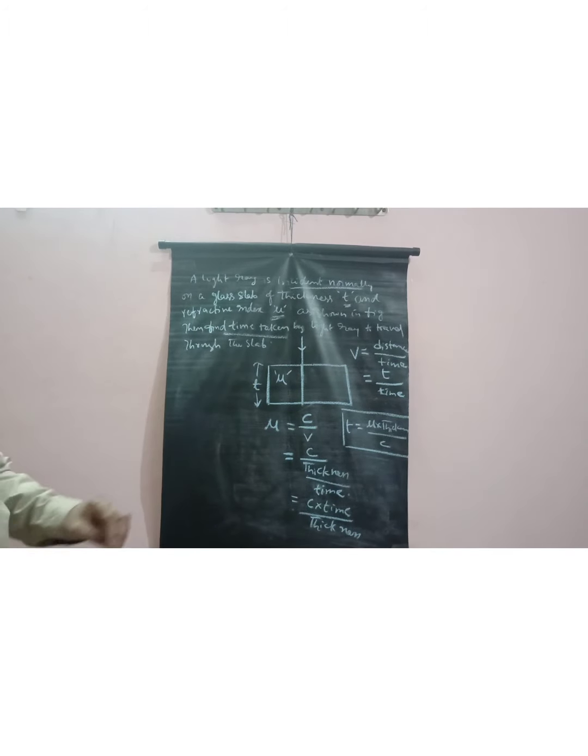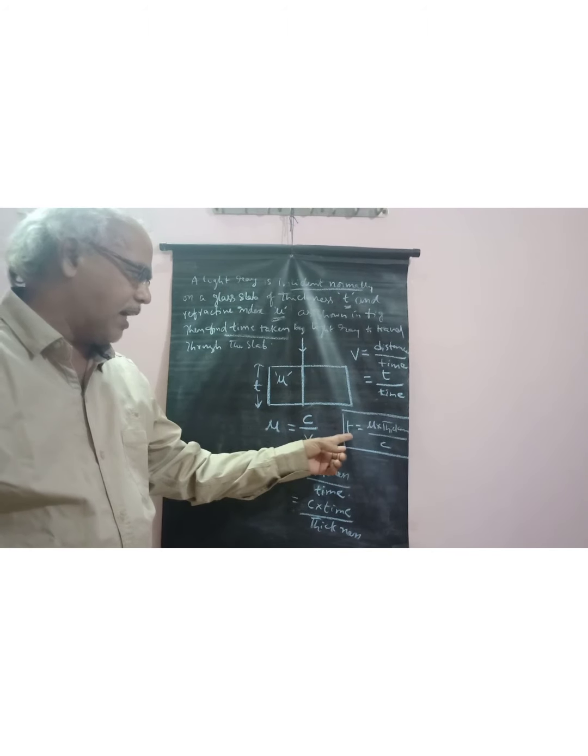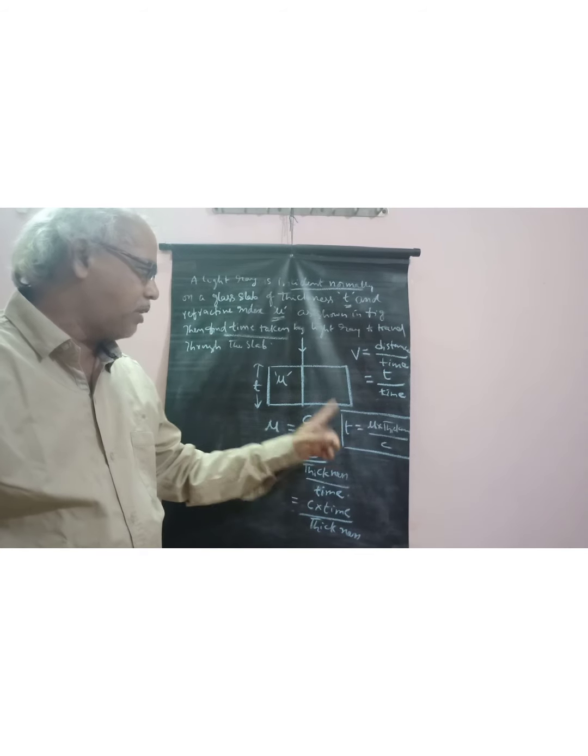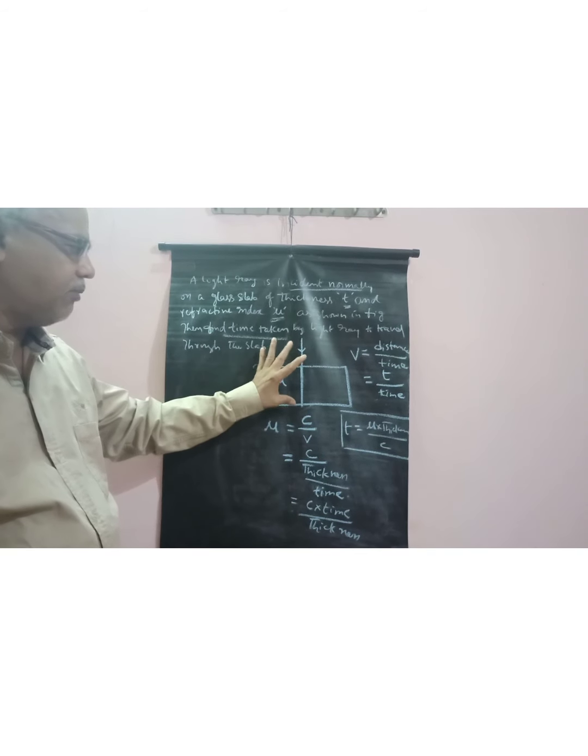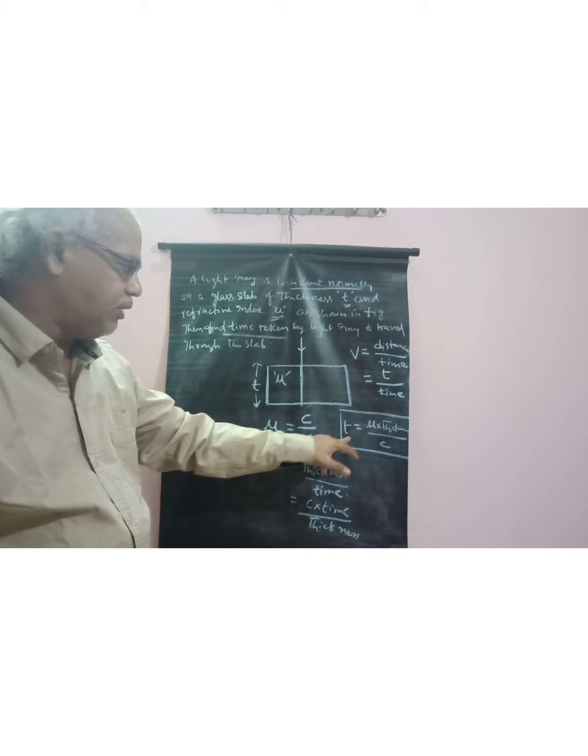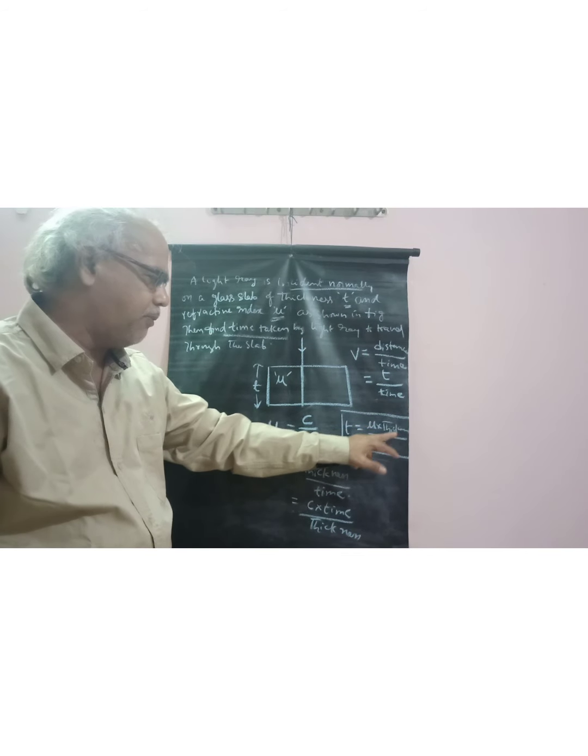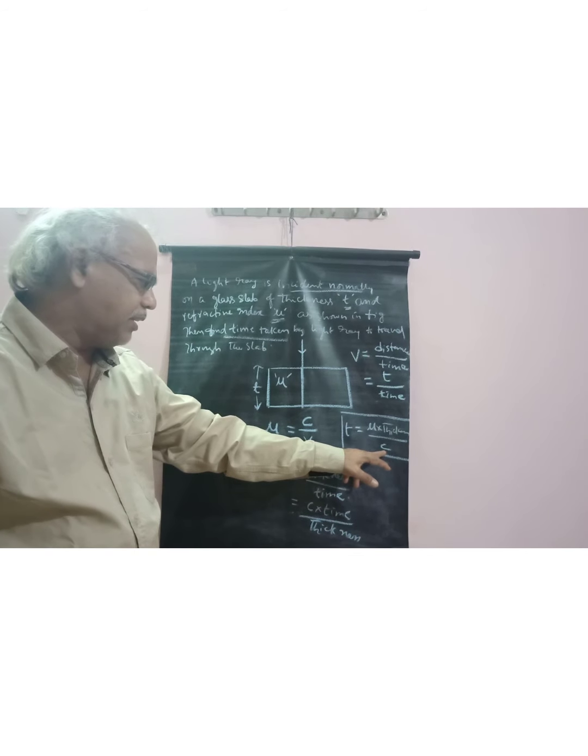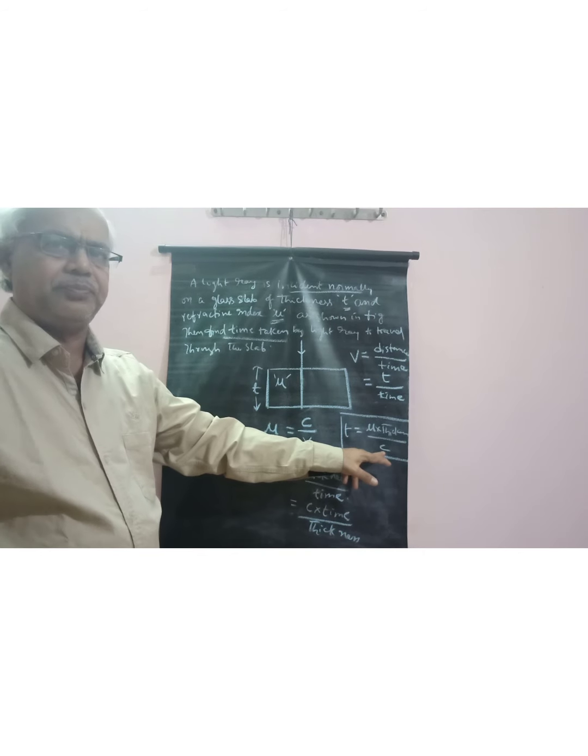So it is the expression for the time taken by light to travel the distance, or the thickness, of the glass slab. T is equal to mu into thickness of the glass slab by the velocity of light in vacuum.